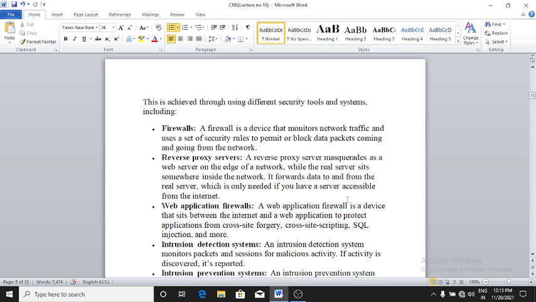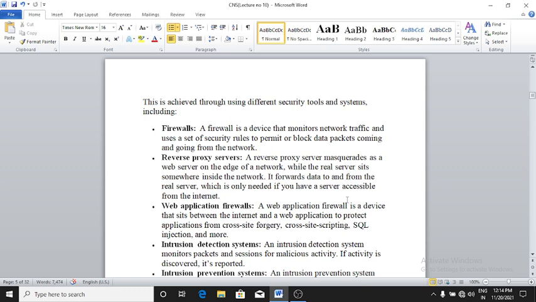A reverse proxy server masquerades as a web server on the edge of the network, while the real server sits somewhere inside the network. It forwards data to and from the real server, which is only needed if you have a server accessible from the internet, right? Then web application firewalls. A web application firewall is a device that sits between the internet and a web application to protect applications from cross-site forgery, cross-site scripting, SQL injection, and more.